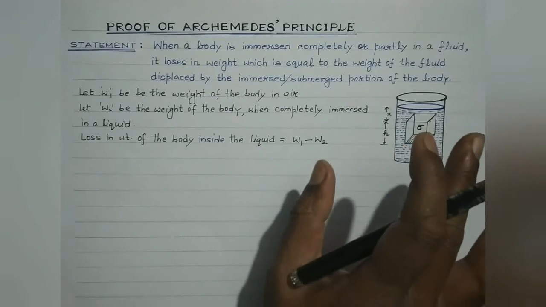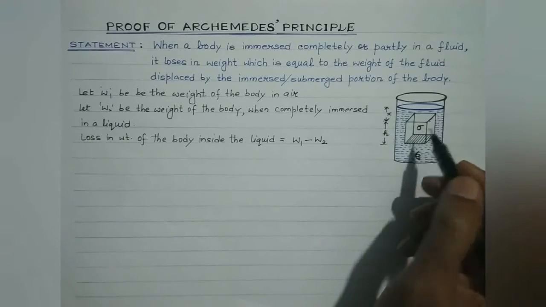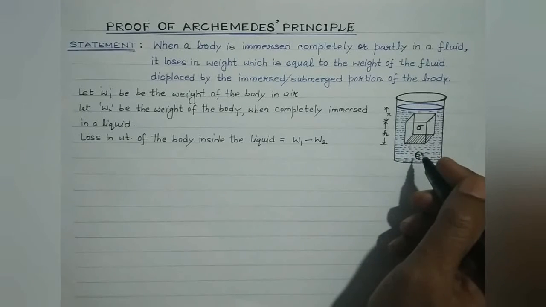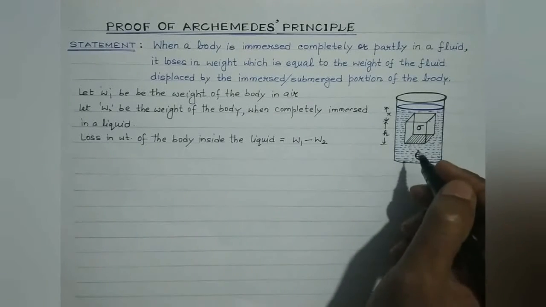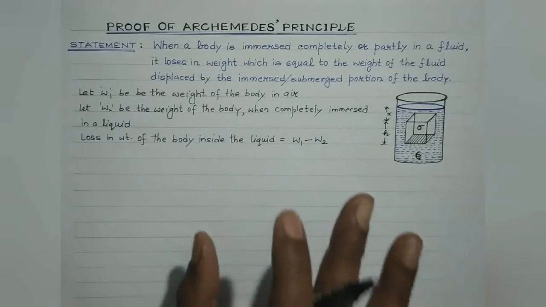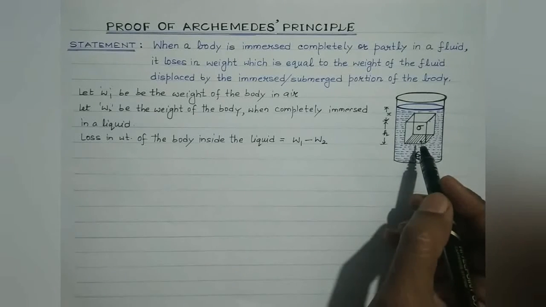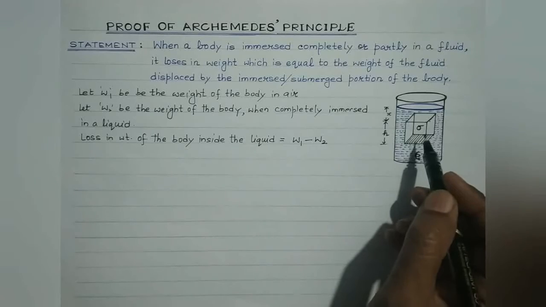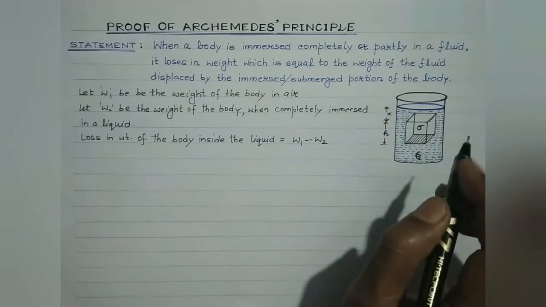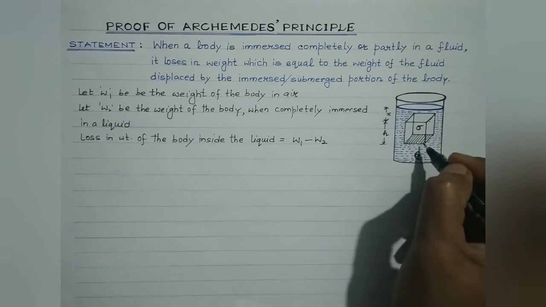Now students, as I've told you, when the body is immersed in the liquid, it obviously experiences an upthrust. The upthrust is equal to the weight of the liquid displaced by the body. This is what we are going to prove. So we need to prove that the weight of the liquid displaced by the submerged portion of the body is actually equal to the upthrust. Clear students?